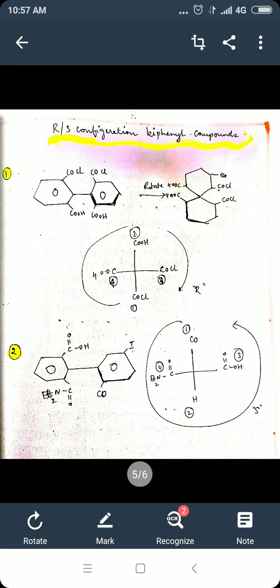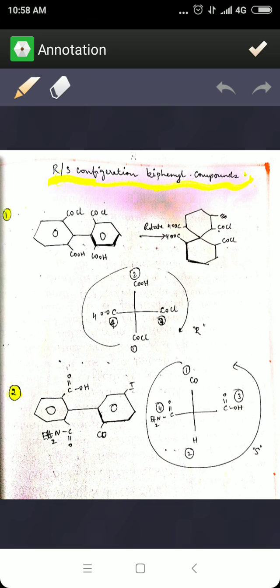Now next, let us determine the RS configuration of biphenyl compounds. Whenever you are given a biphenyl compound, usually one of the rings is always a wedge, because it is not planar, so it has to be wedged. Make sure that your molecule has one of the benzene rings as a wedge. Now what you have to do is first rotate the molecule onto your right side. Once you rotate the molecule onto your right side, you can write the expression.